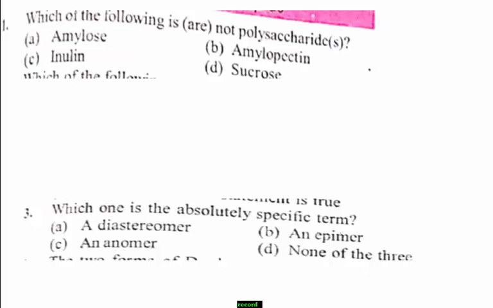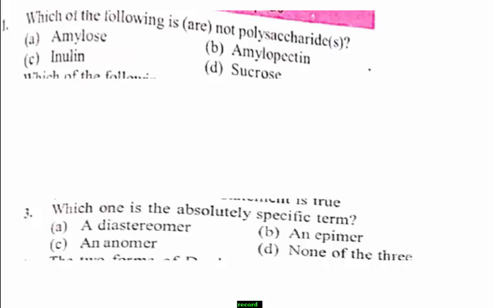Students, I think it is one of the direct questions. You also know the answer for this particular question. Sucrose is not an example of a polysaccharide, because sucrose, commonly named table sugar, is cane and beet sugar.